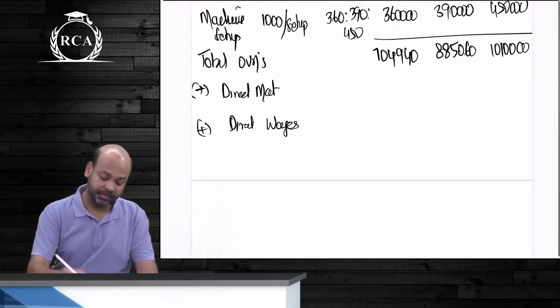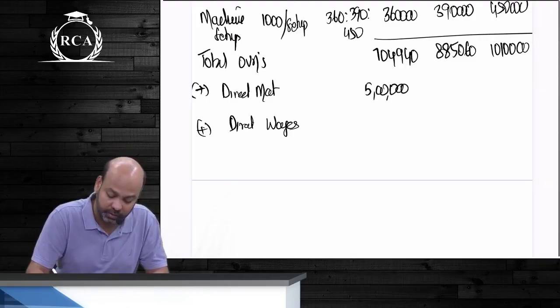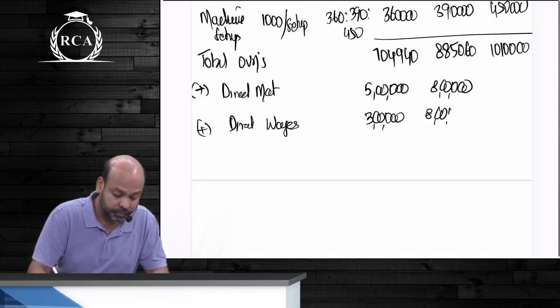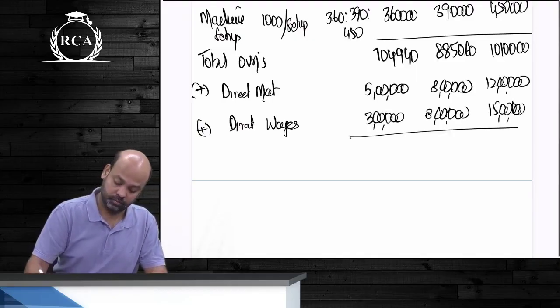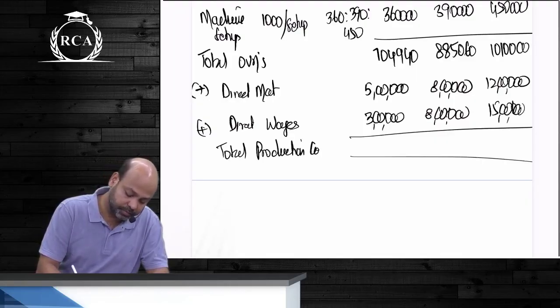Can you multiply 550 with 10,000 units, 5 lakhs, 40 with 20,000 units? Can you add all the expenses? This will be the total production cost of all the products. 15 lakhs.